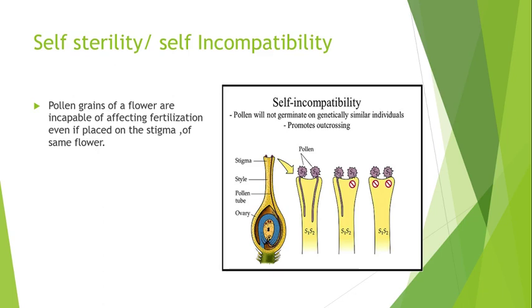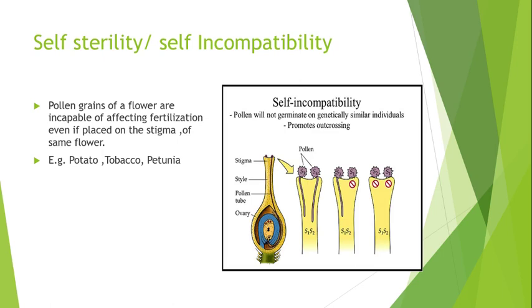In figure 3, you can see S1 and S2 both are failing to germinate. So this is self-sterility and it is occurring because it is genetically similar. Pollen grains of the same flower are falling on the stigma of the same flower, and because of self-sterility, they do not germinate. So avoiding self-pollination, promoting cross-pollination. Example, it occurs in potato, tobacco, petunia, etc.